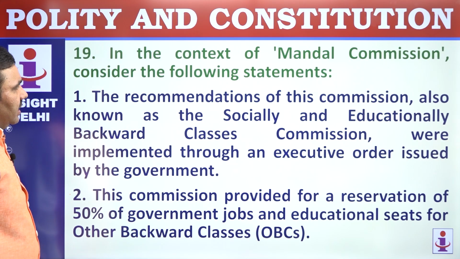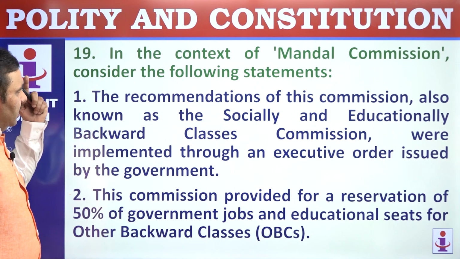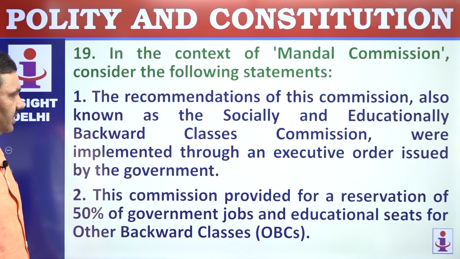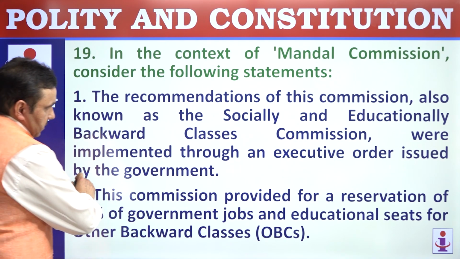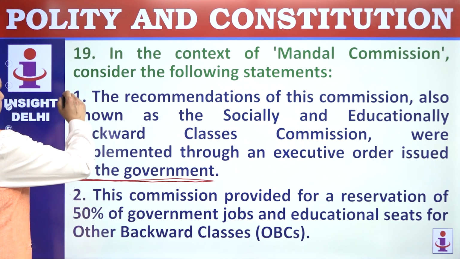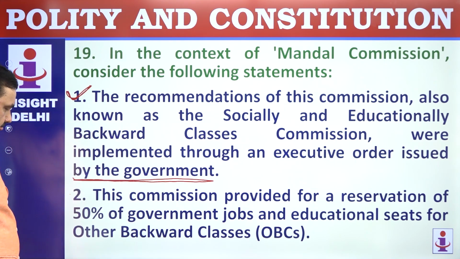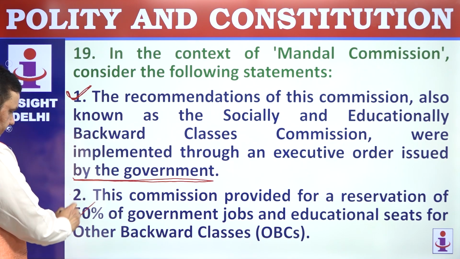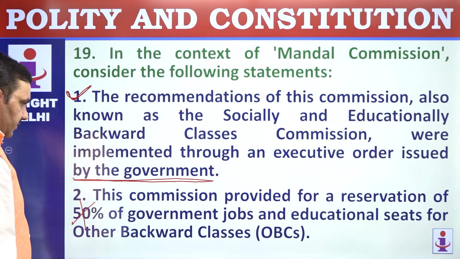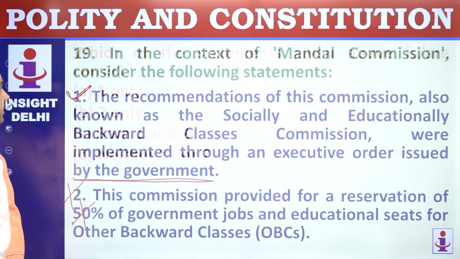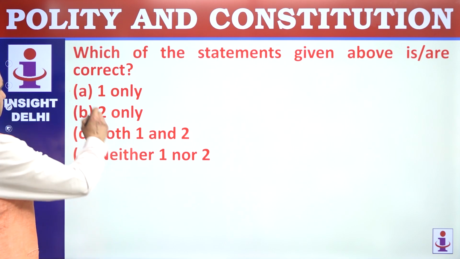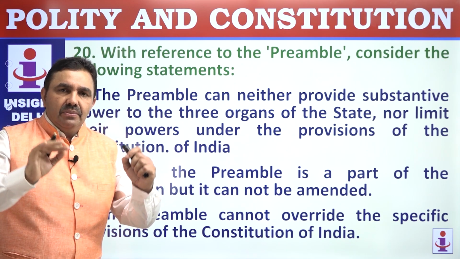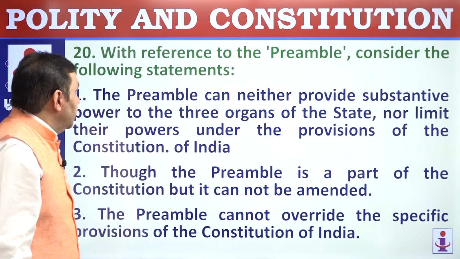19. In the context of Mandal Commission, BP Mandal Commission, consider following statements. The recommendations of this commission, also known as Socially and Educationally Backward Classes Commission, were implemented through executive order by the government of Prime Minister VP Singh in 1989. This commission provided for a reservation of 27%, not 50%, 27% of seats for OBCs. So point number 2 is wrong here. Which of these are correct? Only 1 is correct. So keep reading questions slowly with attention, and you'll find most of these are quite easy to tackle.